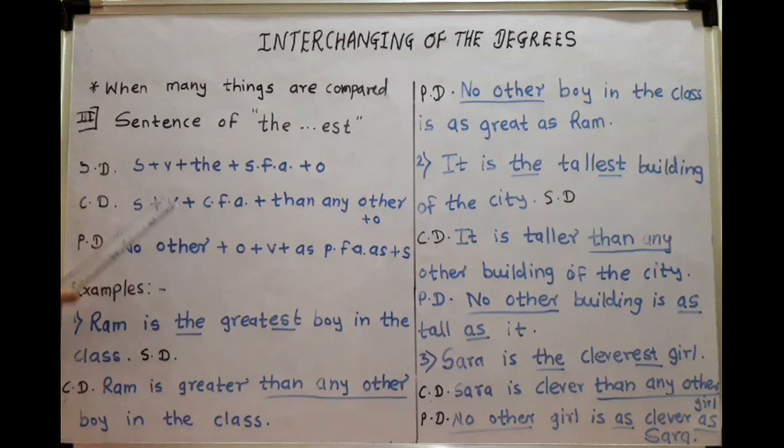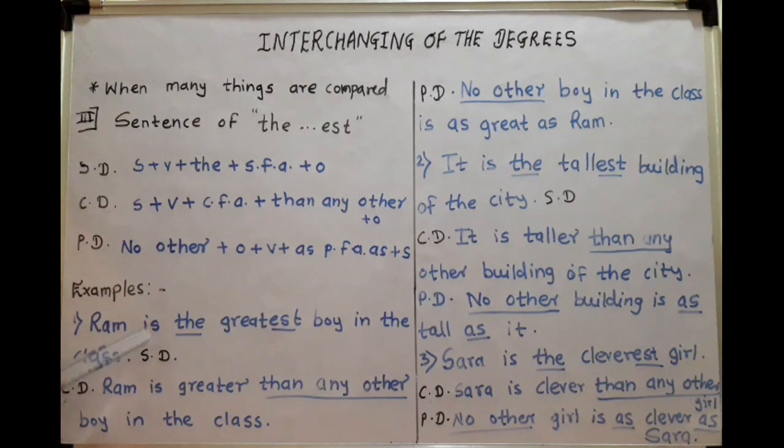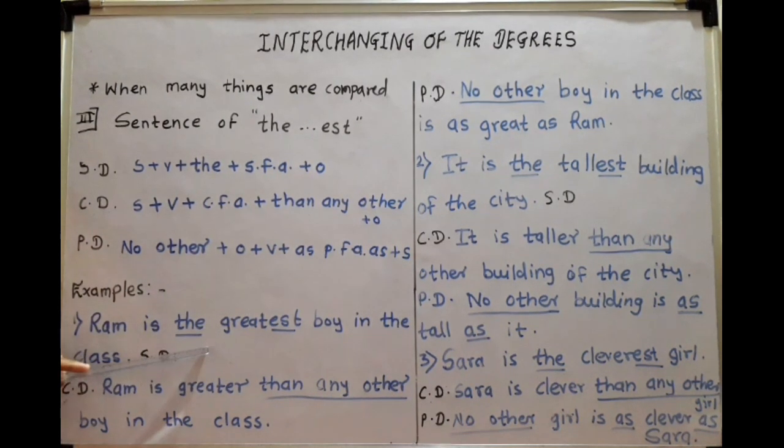In the previous video we have seen, he is one of them, means many are like him. But here he is the best. He is the best in superlative degree. At that time, let's go through the example. Ram is the greatest boy in the class. Means he is the only greatest, nobody else. This is the meaning of this sentence. So how to change it into comparative degree?